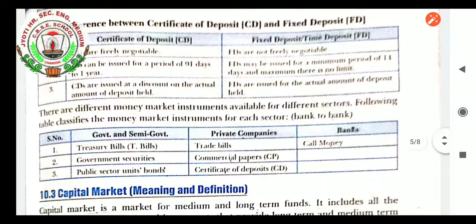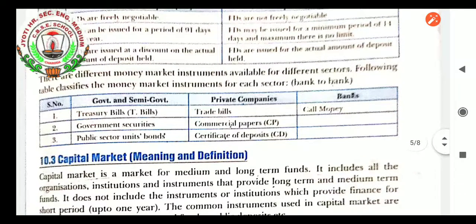There are different money market instruments available for different sectors. The following table classifies the money market instruments for each sector. Government and semi-government bodies can issue T-bills, treasury bills, government securities, public sector units or bonds. Private companies can issue trade bills, commercial paper, and certificates of deposit, CDs. Banks can only do the call money. So these are the various money market instruments used by the government, private sector and banks, as mentioned clearly. So the money market gets over.